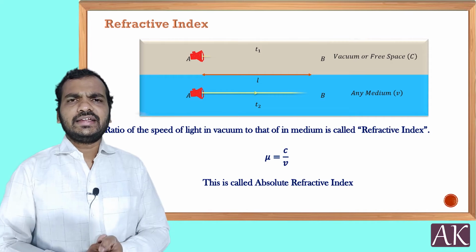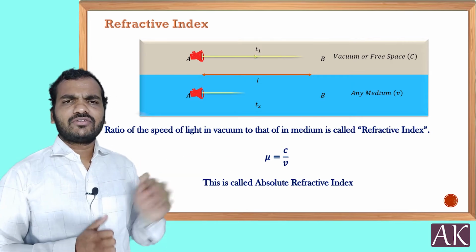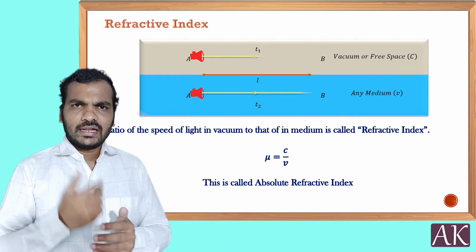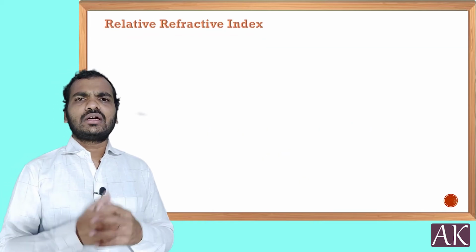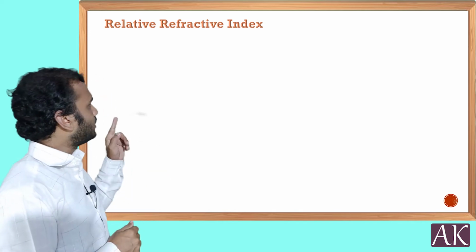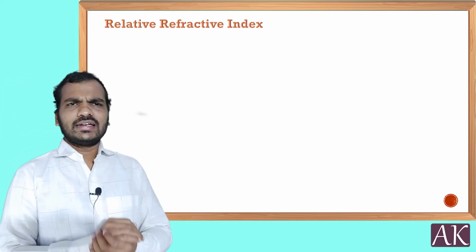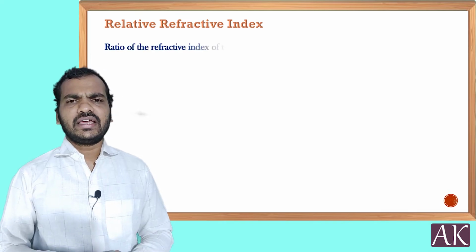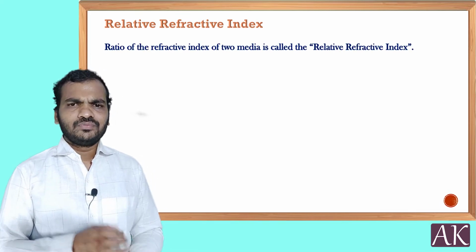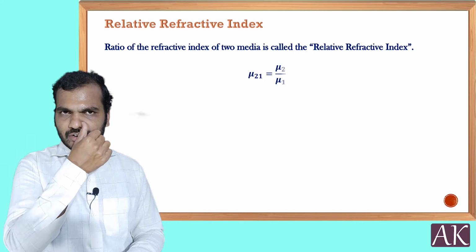Okay, so this is the idea of how we can define it, and the refractive index is a measure of it. Okay, let us move to the next point now. Next, we'll try to understand relative refractive index. What is the relative refractive index? Just the ratio of refractive index you take from one medium to the other medium is called the relative refractive index.